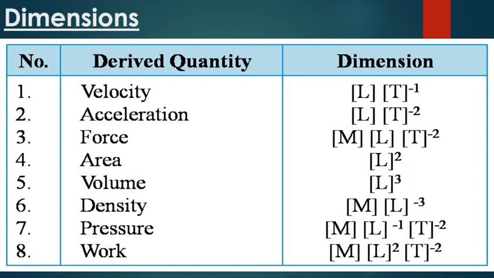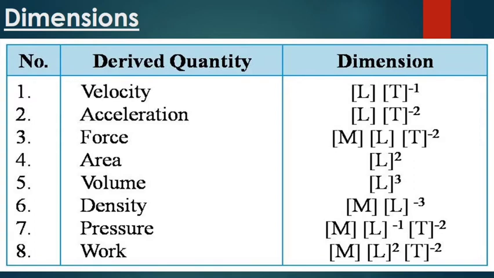On the other hand, there is the dimension of force, which, according to Newton's second law of motion, is F equals ma. We know that. So mass is represented by M, and acceleration we have already elaborated, its dimension is LT to the power minus 2. Here in this slide it is individually represented by the dimensions of length and time. Again I am saying that you can also combine and represent M LT to the power minus 2 in a single square bracket.